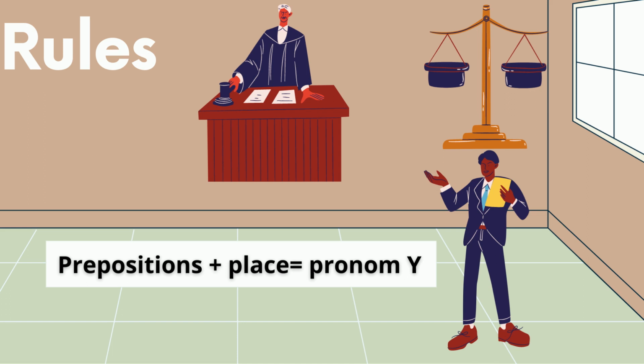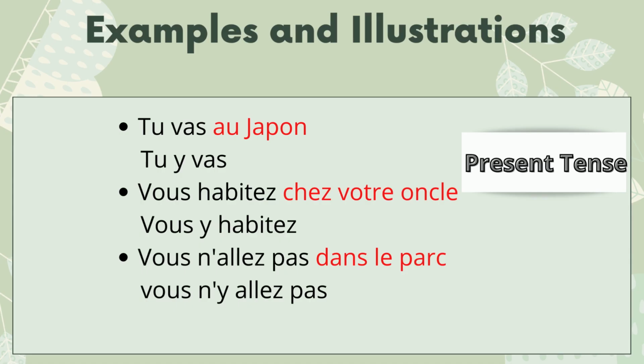There is a rule: preposition plus place is equal to pronoun y. When the preposition is there plus any place, we can replace it with the pronoun y. So let's start with pronoun y. Here are a few examples and illustrations with the help of which you can easily understand why and where we can use pronoun y.